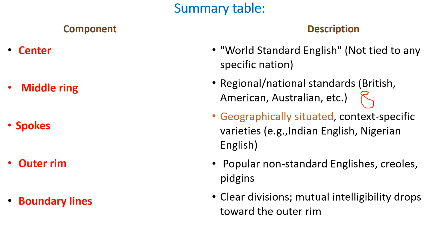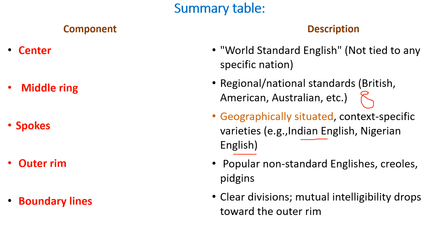Then spokes. We have seen spokes in the wheel, which are attached to the center. These are geographically situated and have context specific varieties, for example, Indian English, Nigerian English. So these are all geographically situated, context specific varieties.